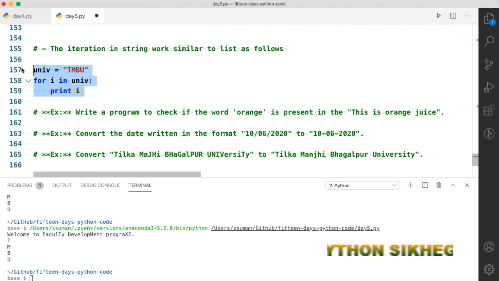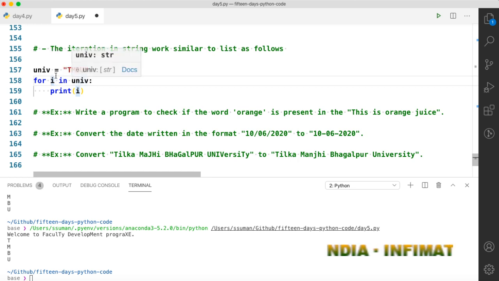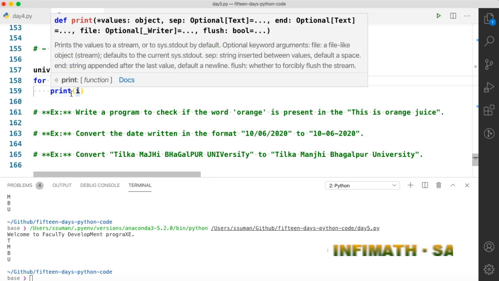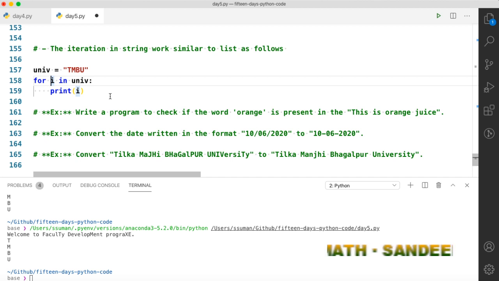And iteration is very simple. You just iterate for I or any other variable in the string and do whatever you like. It will access the string character by character. Remember, it will access the elements character by character, and in general you will have spaces and other characters as well. I have already mentioned in the first class that we have a newline character \n that will make a line, and that will also count as a character.